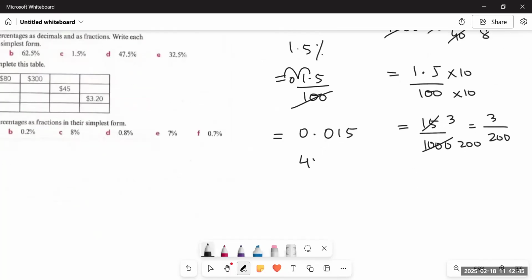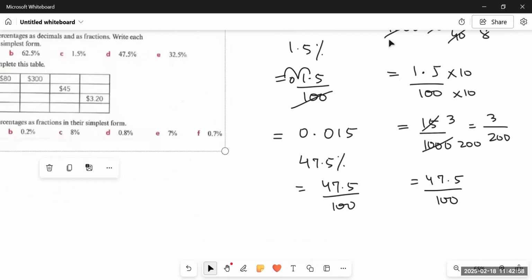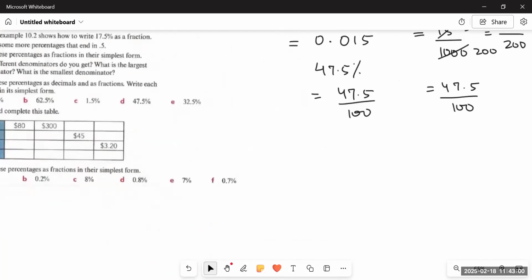Then we have 47.5%. Same. You see the first step is the same, that is 47.5 upon 100. So it would be, cut the two zeros, the decimal will move 2 places backwards, and it becomes 0.475.